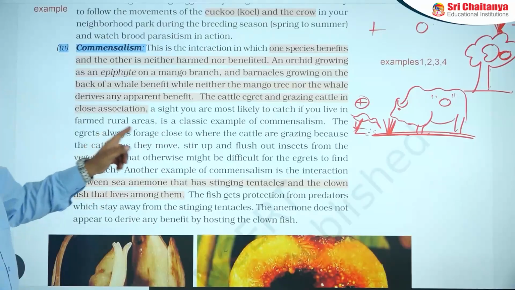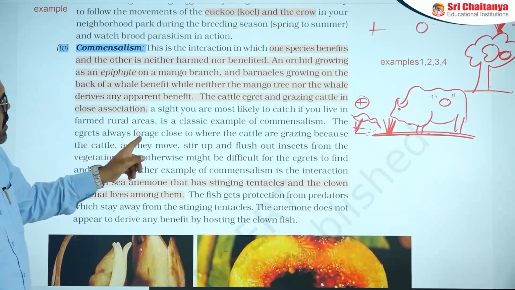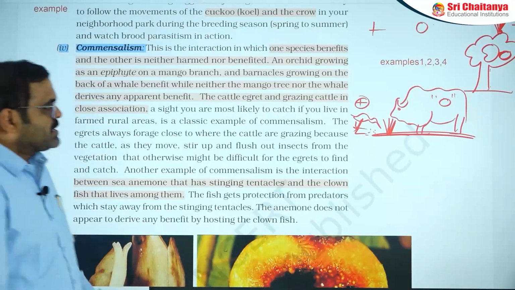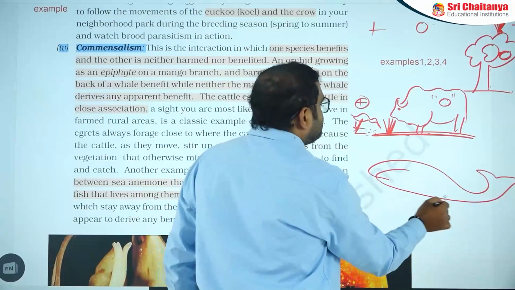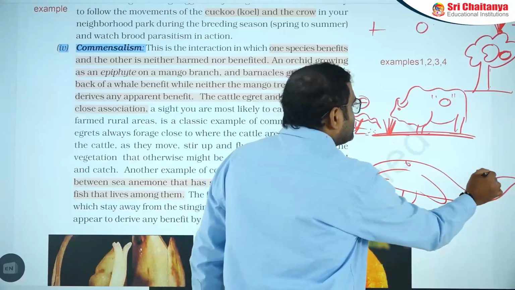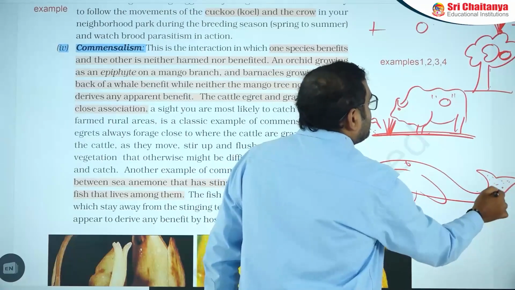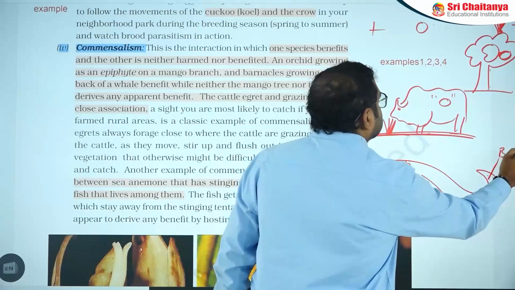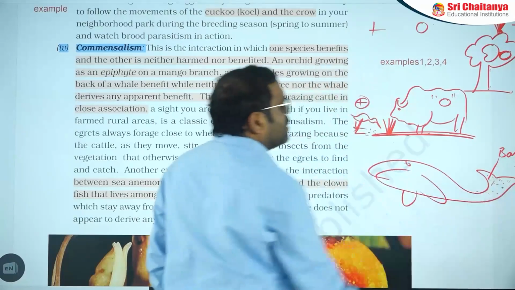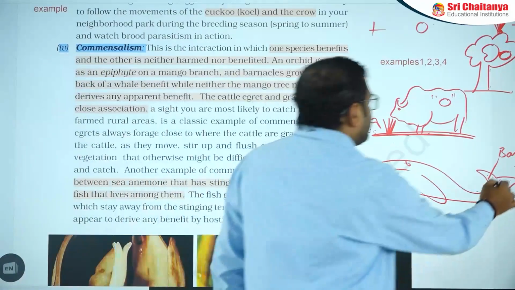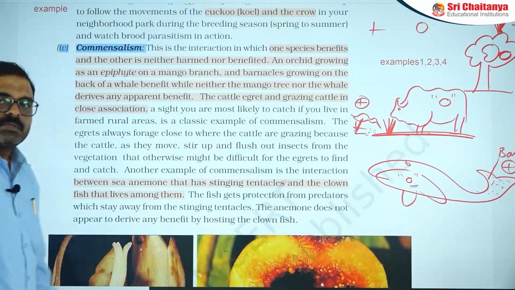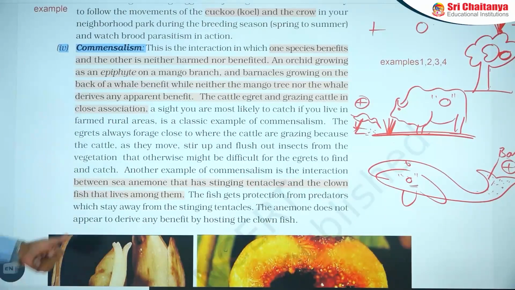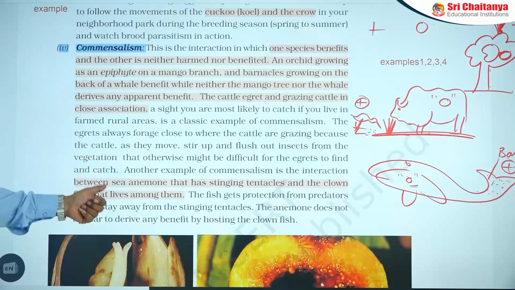Next one is the blue whale with barnacles. Here, the blue whale's body surface has a number of barnacles. These barnacles get benefit, as they can move along with the blue whale, but the blue whale has neither benefit nor loss.